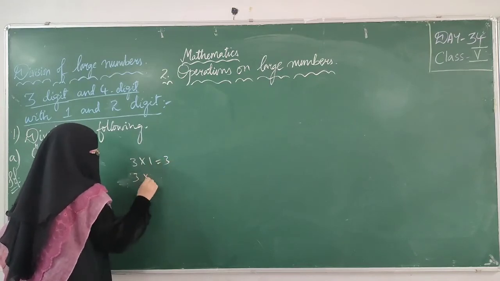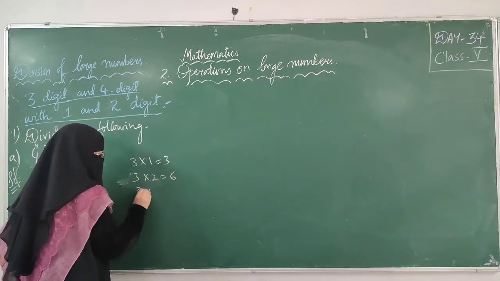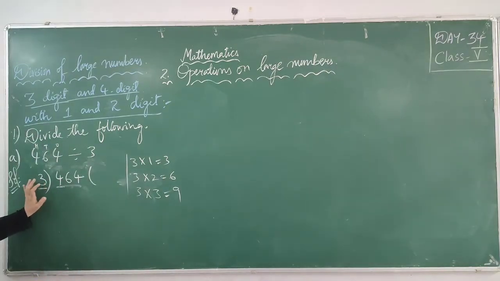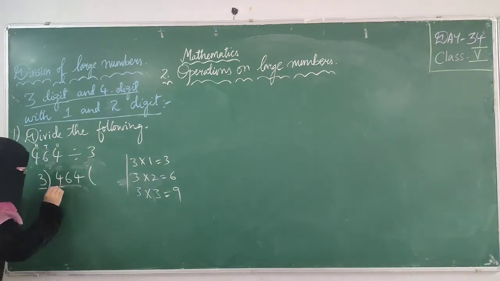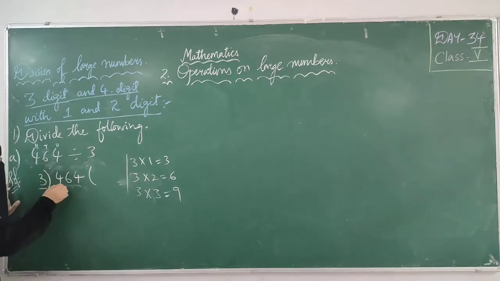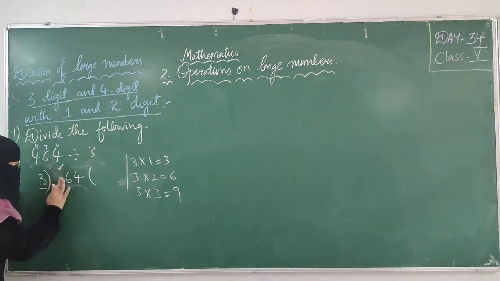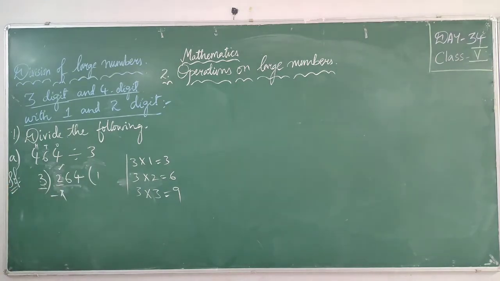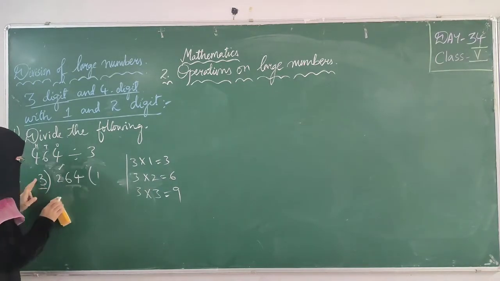That's why I said you should learn tables perfectly. Suppose, for your understanding, I am writing this: 3. If this number is less than this divisor, then we can take this number. Suppose we have 2, you can't take 2. 3 ones are 3, you can't take it, that is wrong, because here 2 is less than 3.